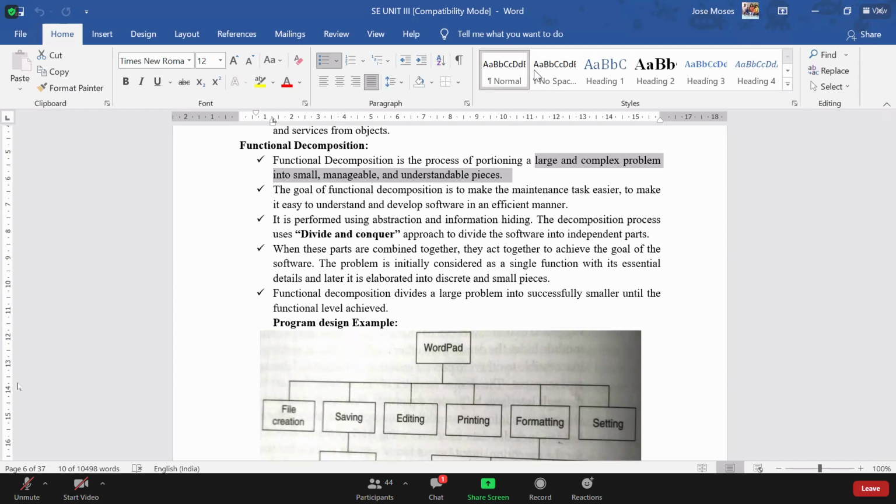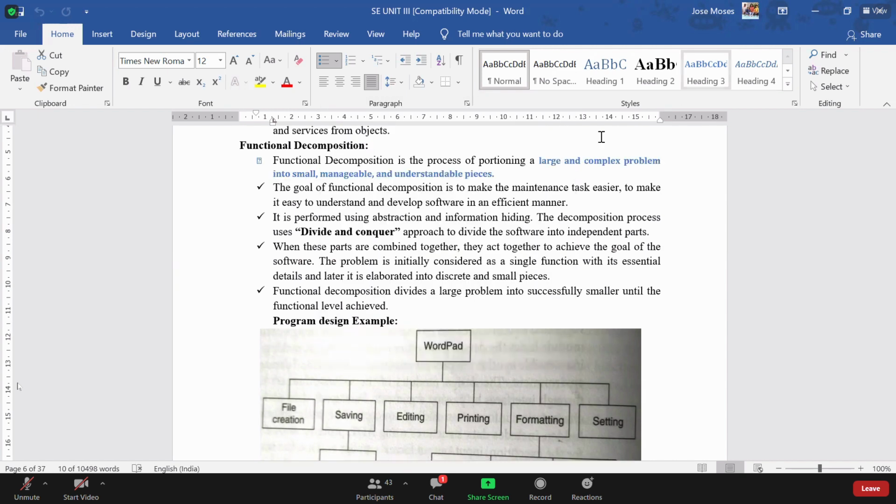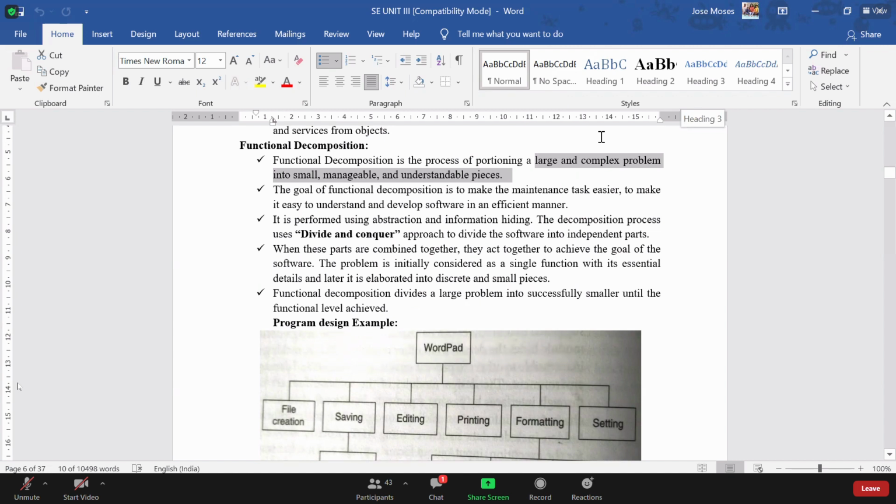Nobody is responding. Can you tell me an advantage why functional decomposition is required? We can do without decomposition also. We can understand easily means what? I don't get. That is not the point. With functional decomposition you can understand it easily, but without functional decomposition also you can understand it.